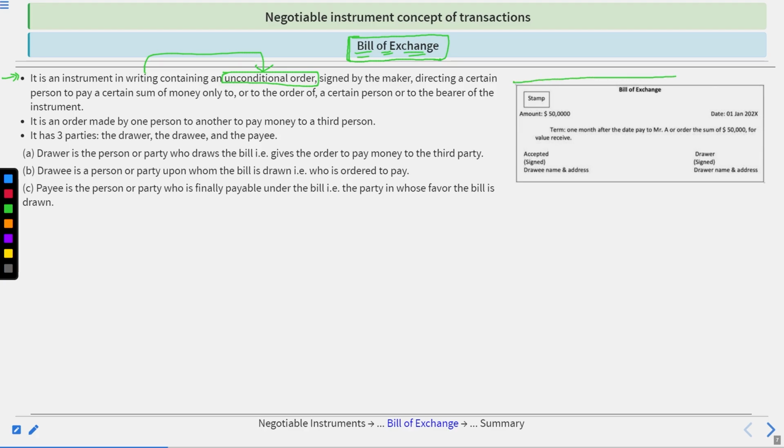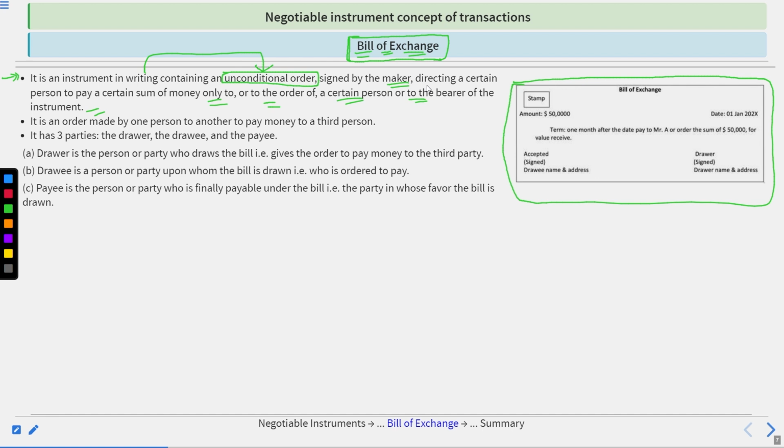Here you can see the picture of this bill of exchange also. Directing a certain person to pay a certain sum of money only to, or to the order of, a certain person or to the bearer of the instrument. Like you can say, the bill of exchange is made by the maker.